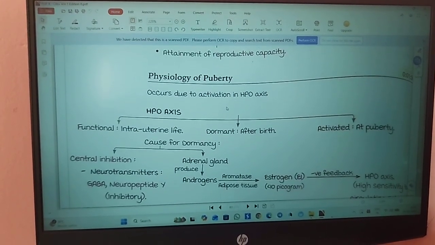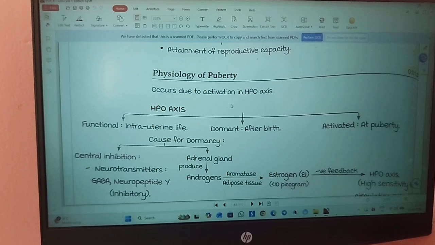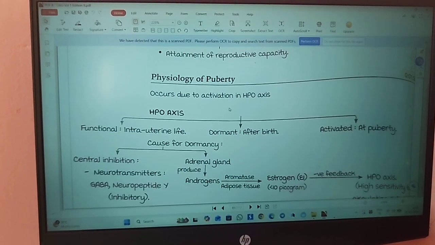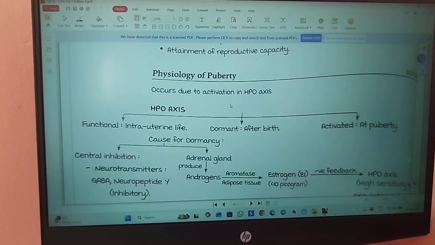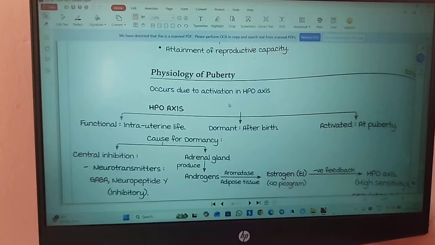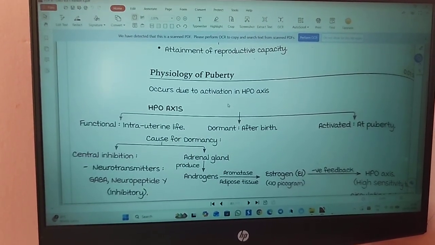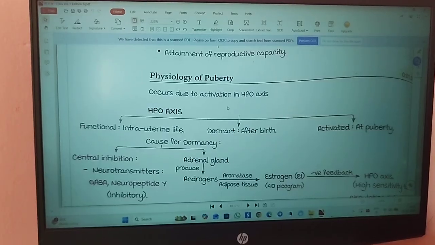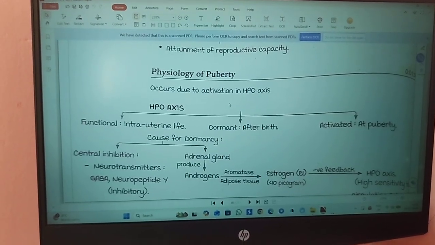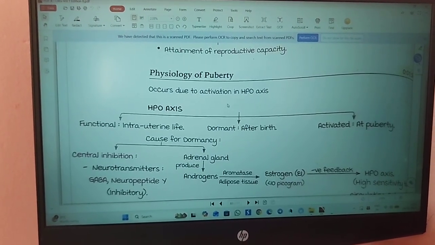So what are the causes for this dormancy? That is the central inhibition and also the adrenal glands. Central inhibition is by neurotransmitters like GABA and neuropeptide Y. These will inhibit the HPO axis. That is the central inhibition. And the adrenal gland will produce androgens.